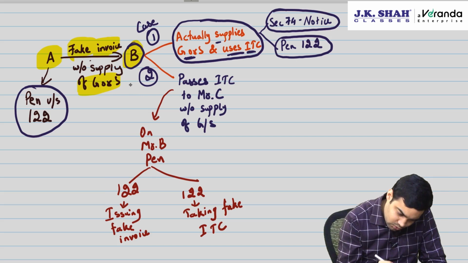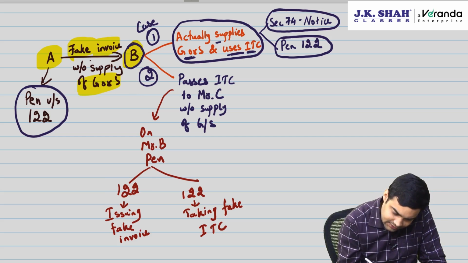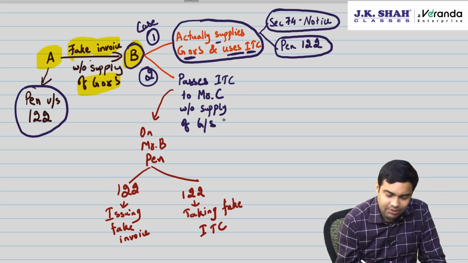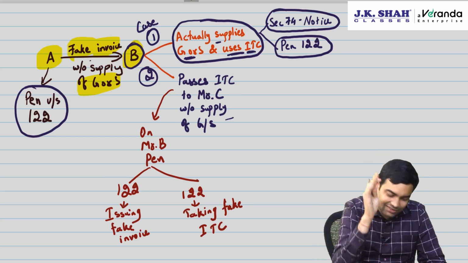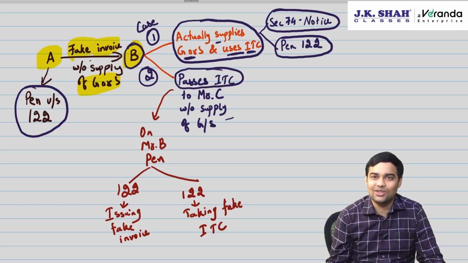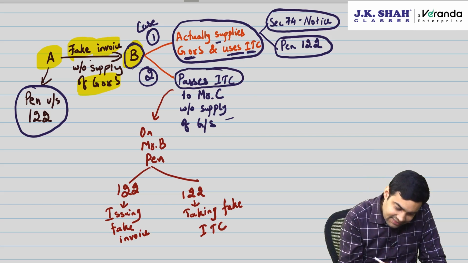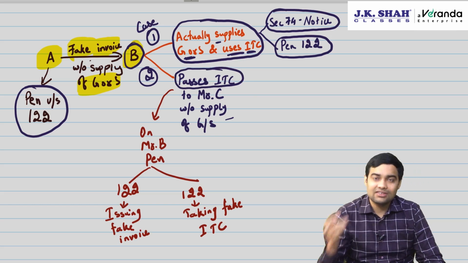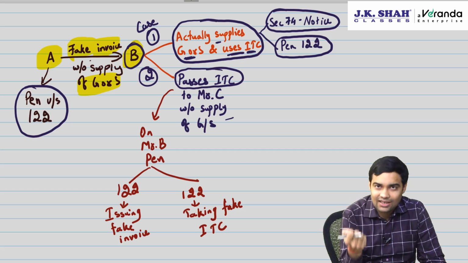Case 2. Case 2: B passes ITC to Mr. C without supply of goods or services. B is also just passing ITC. He has also not supplied any goods or services. Then will tax recovery happen from B? No, because B is only issuing fake invoices.